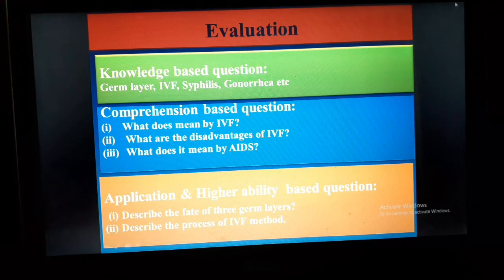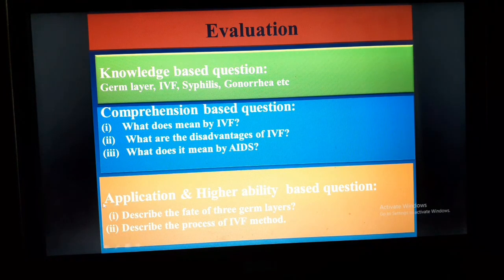Now, here are sample questions from today's topics. Number 1, some knowledge-based questions. Here: germ layer, IVF, syphilis, gonorrhea, etc. Here are some samples of comprehension-based questions. What does IVF mean? What are the disadvantages of IVF? What does AIDS mean, etc. And many more questions can appear in our exam from these topics.